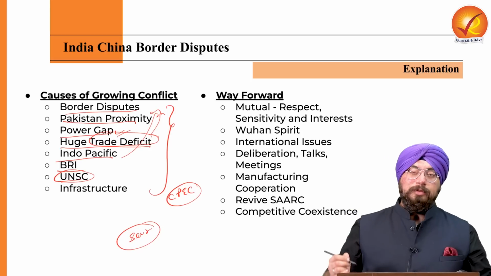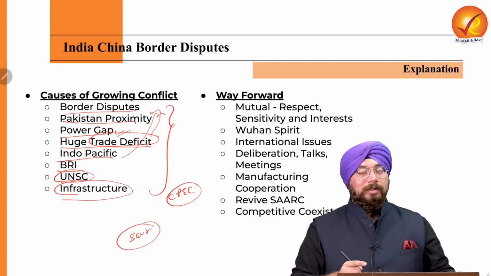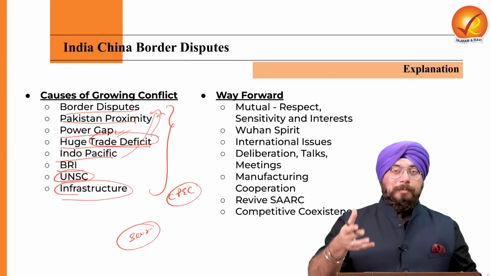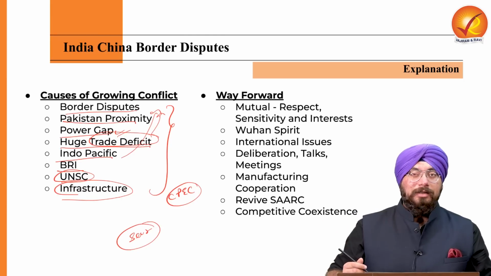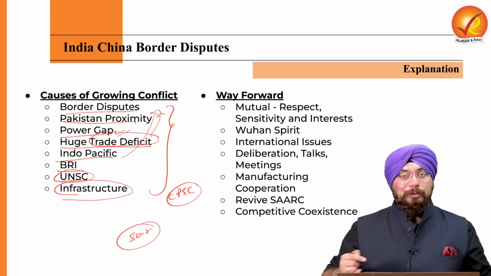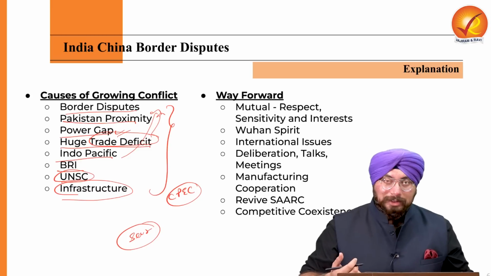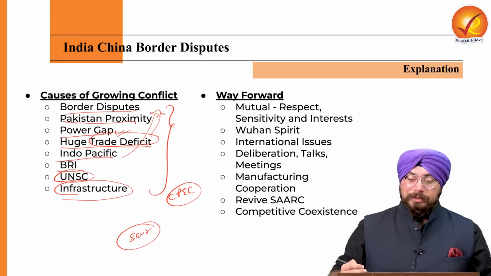So that also becomes a bone of contention, and several infrastructural projects which are being done or which are being projected by China in the contentious border area between India and China. So in those border areas, several infrastructure projects of China are ongoing. Again, which is a cause of concern for India, because that border area is disputed between both the countries, right?